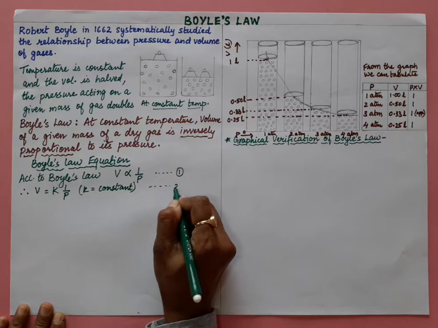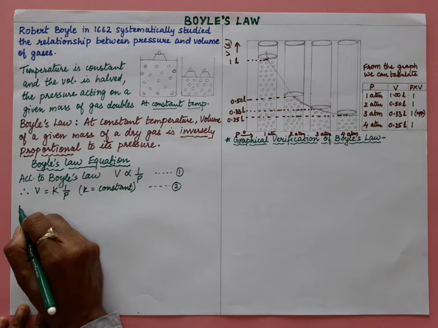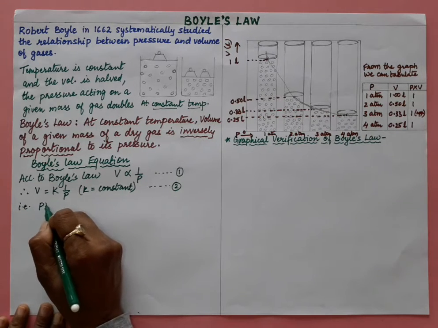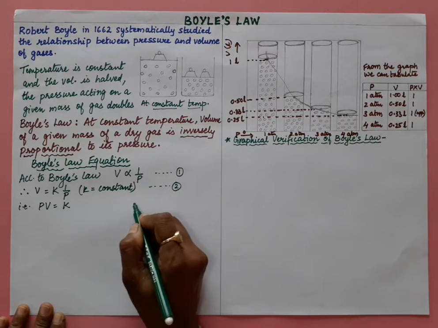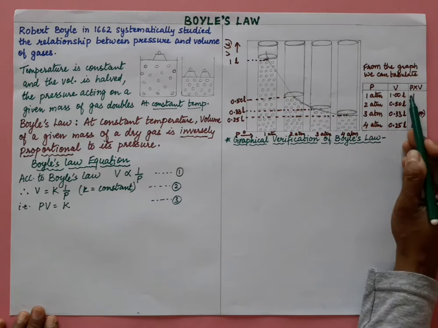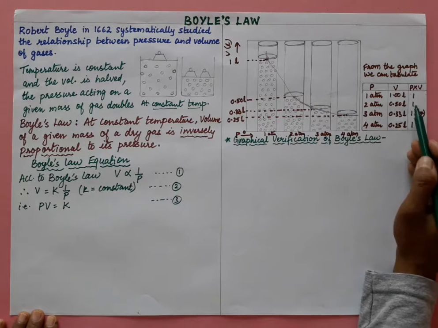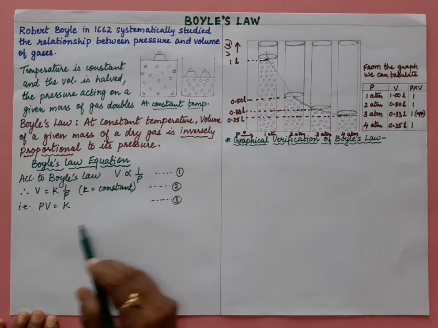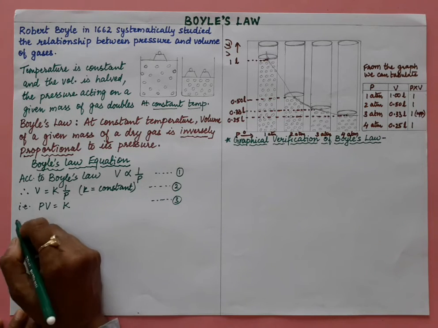See here, when you cross multiply, PV is equal to K constant, we can say. This is equation number 3. Now the product PV, P into V, when you are doing, you are getting this constant value. So PV is equal to K constant.